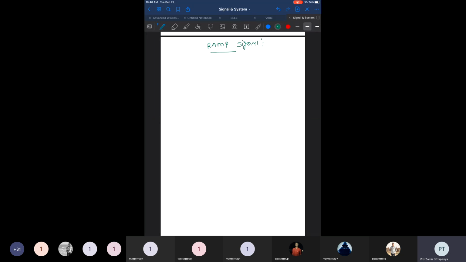We should know that this signal shows a linear relationship, right? If you have a signal like this one, which continuously moves, and this is my time axis t, and this is my signal g of t.